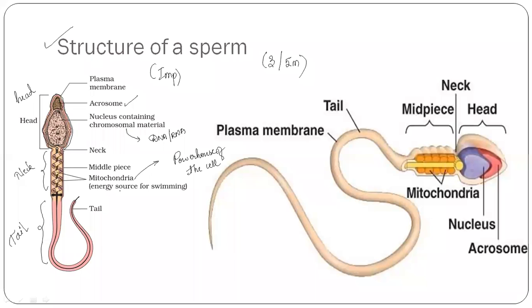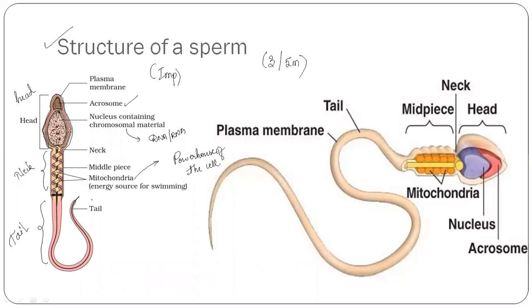So the mitochondria provide the energy for the sperm to move. It is motile, right? You all remember the male gamete is motile and the female gamete is non-motile. So there are many mitochondria to allow the sperm to move, and then the tail also helps in the movement of the sperm.